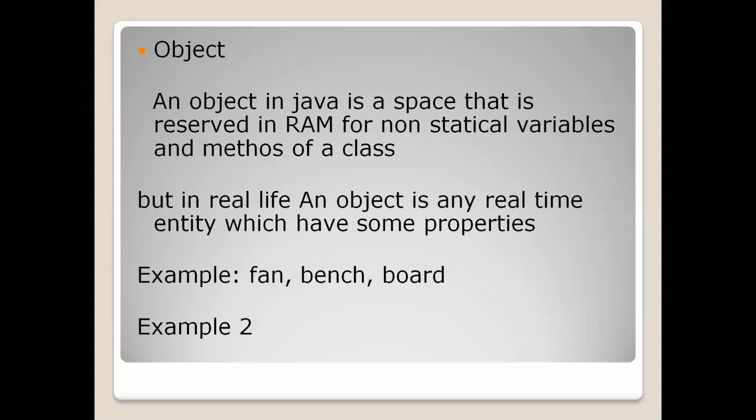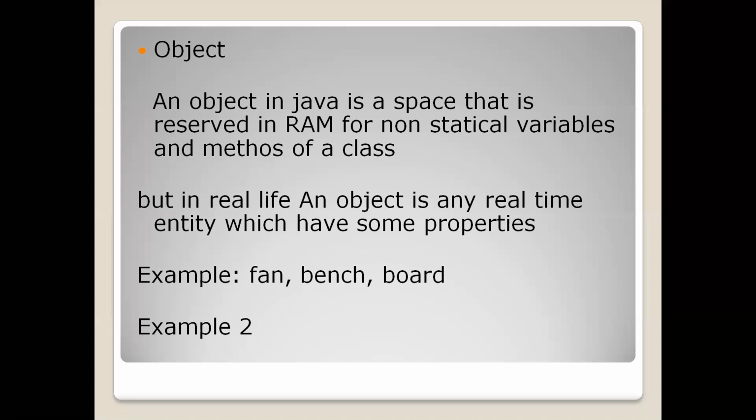So the first point in this slide explains the need of creation of an object in Java. An object in Java is a space that is reserved in RAM for non-static variables and methods of the class. So a class may contain static variables and static methods, non-static variables and non-static methods.